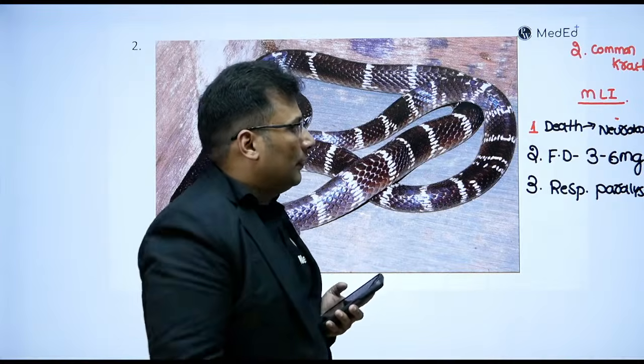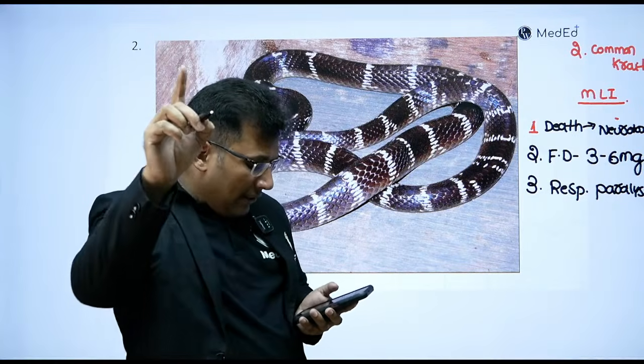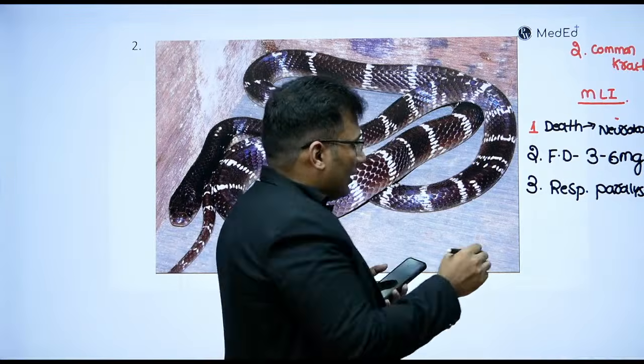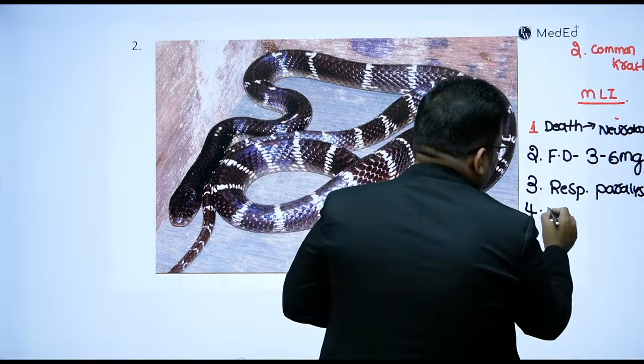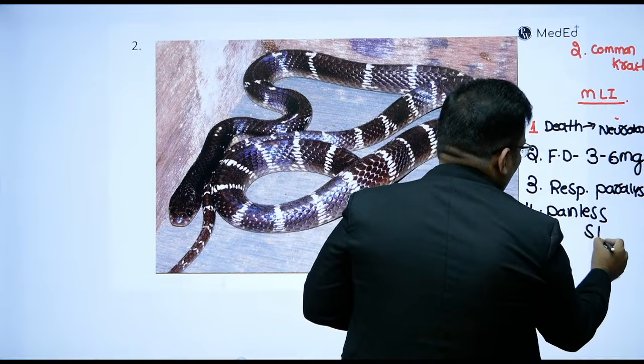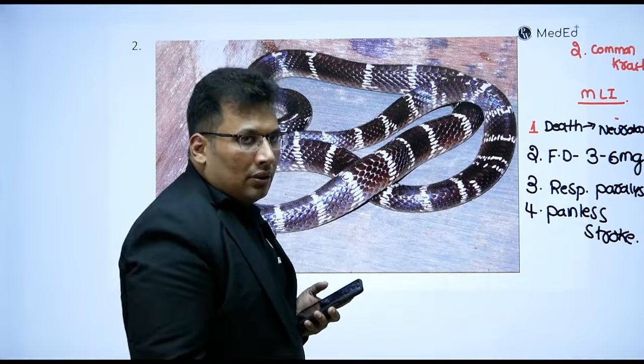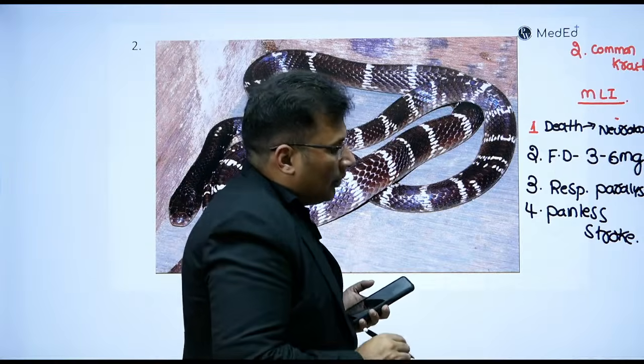So point number 3. And one more point, I think nobody has answered. Okay, good. Hemant answered correctly. Sir, Hemant is telling, it is painless. It resembles a stroke. That's great. And one more point is there. It is presynaptic.